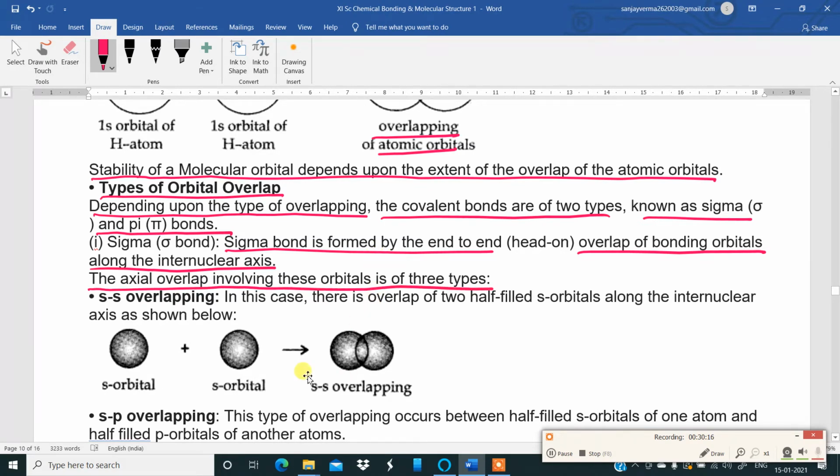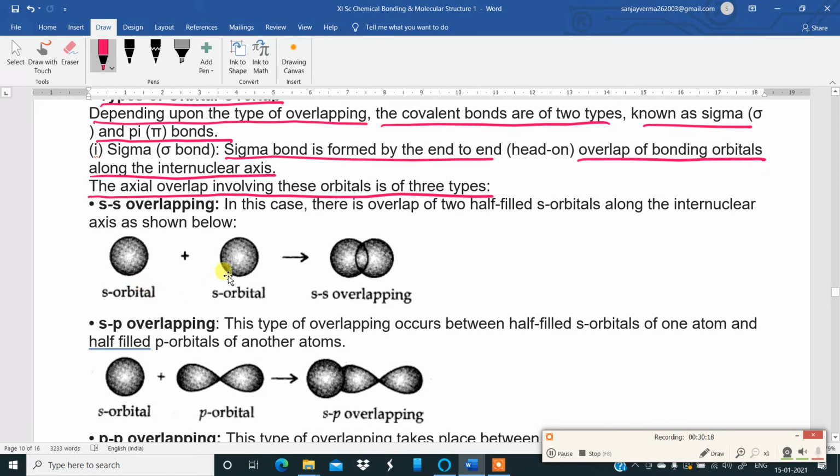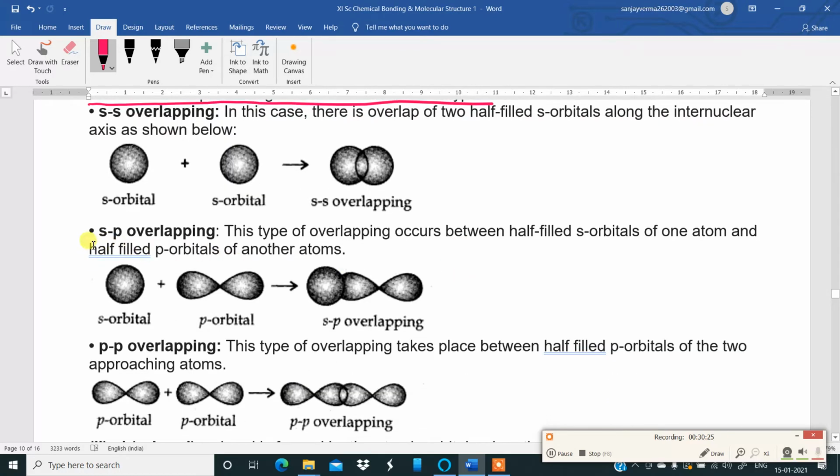First one is ss overlapping, as I've told you, s orbital end-to-end overlapping, two spheres overlapping like a Venn diagram. Then sp overlap is also possible, s orbital and p orbital head-on. Proper orientation is needed. It is not feasible to place the s orbital like this and the p orbital like this. This is improper orientation, not correct. This is correct. And there is pp overlapping, p orbitals head-on.